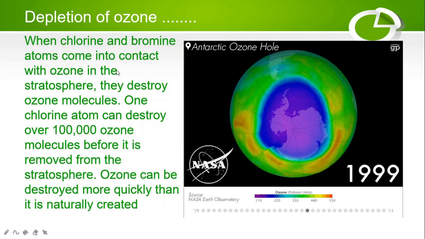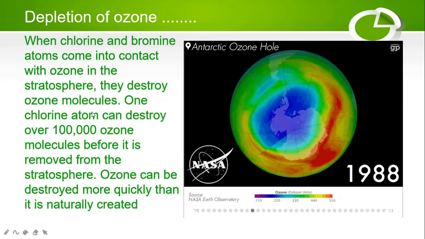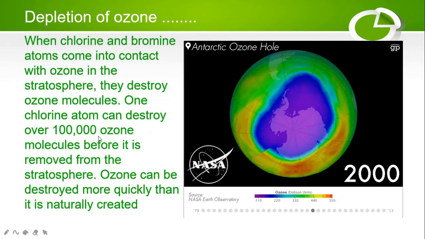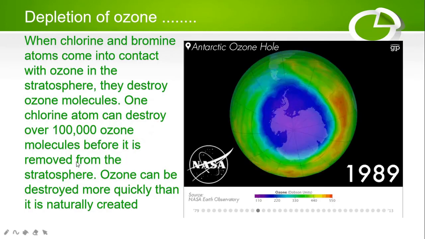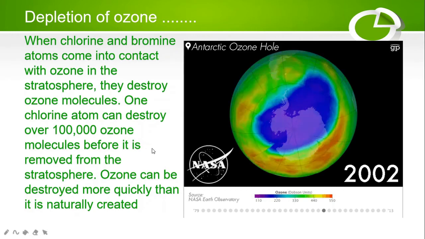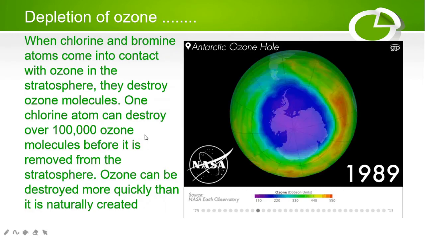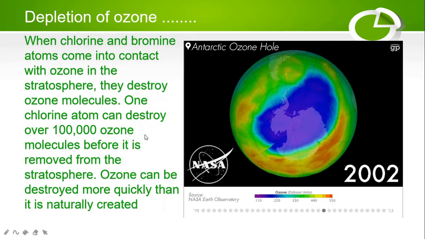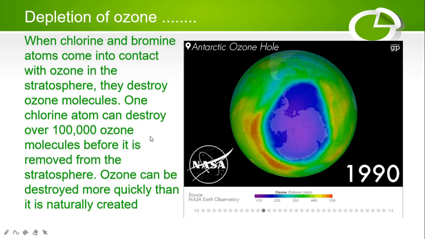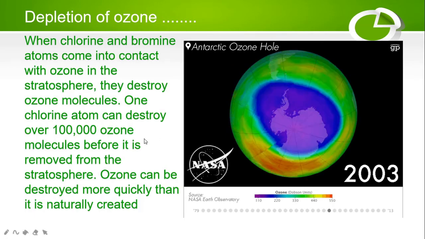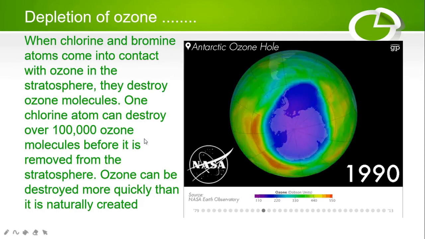When chlorine and bromine atoms come into contact with ozone in the stratosphere, they destroy the ozone molecules. One chlorine atom can destroy over 100,000 ozone molecules before it is removed from the stratosphere. Ozone can be destroyed more quickly than it is naturally created. So here this is the graphic given by NASA, which shows how the depletion has increased every year up till 2013.